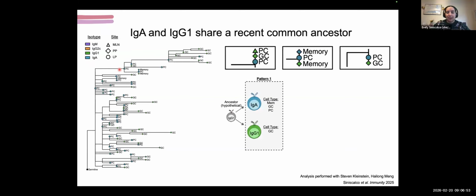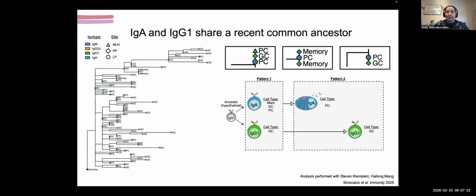So first, which we very creatively termed pattern one, is the existence of these IgG1 cells that have the same BCR mutation pattern as IgA. So these have identical BCR heavy chains. And what's striking about that is that it means that all of the mutations that they've acquired up until this point were highly unlikely to have occurred separately, but were much more likely to have occurred in a common ancestor of these two cells.